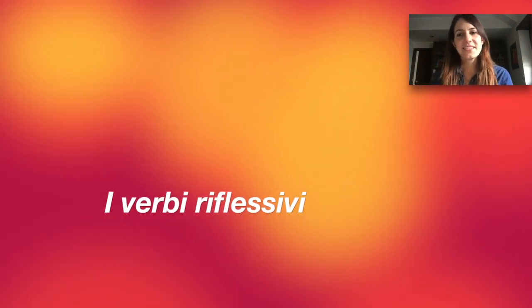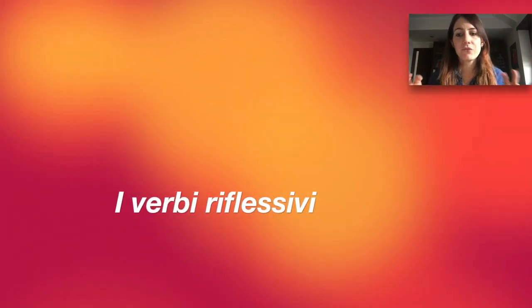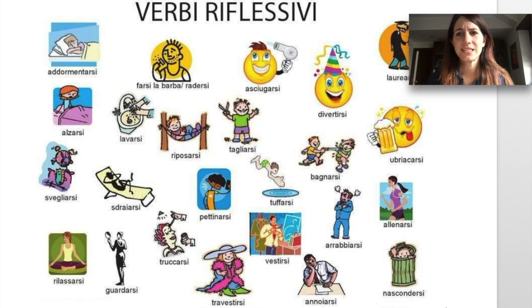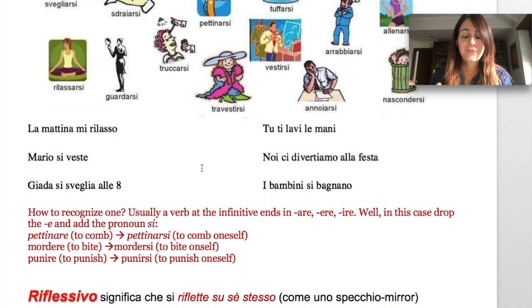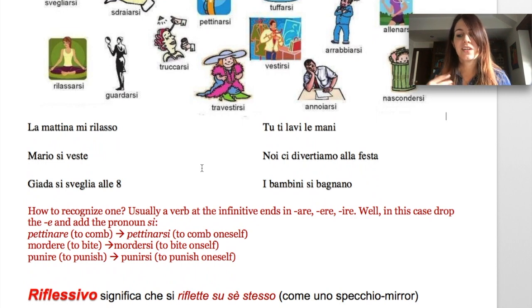Let's start. The subject of today is reflexive verbs. Right? Reflexive as in reflection. First, have a look at all these actions. I'm sure that you know already some of those, but what actually means when we find this ending and not any other usual one? Let's read together these examples to find out what else is different in the declination.